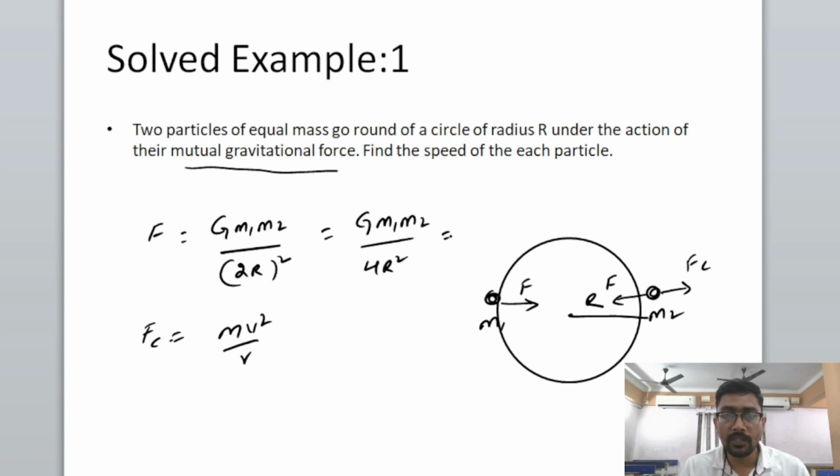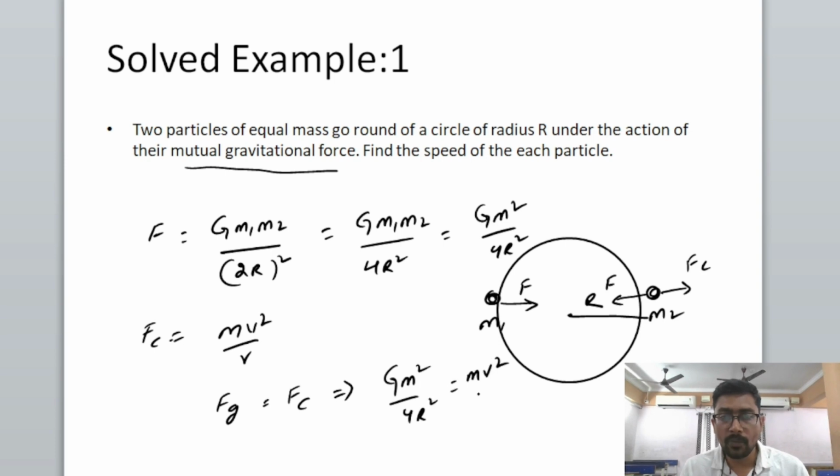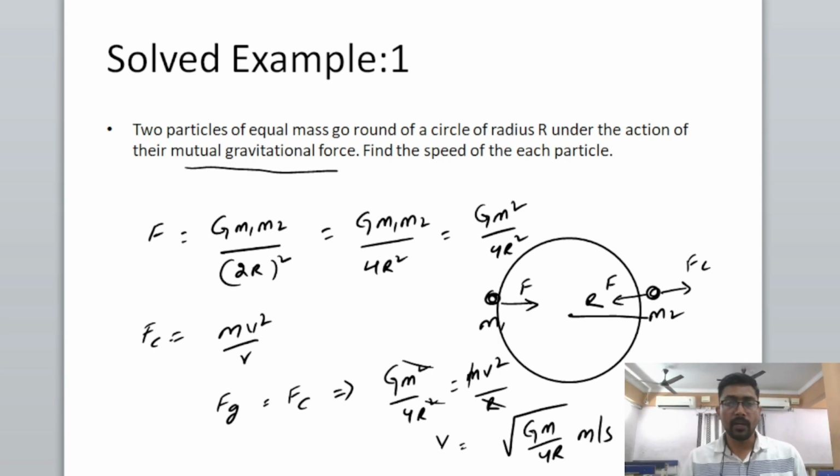So here we already know that both the masses are the same. I can write G m square by 4r square. This gravitational force must be equal to centripetal force, so we can state that G m square by 4r square must be equal to mv square by r. r will be cancelled out, one m is cancelled out, so v becomes root over G m by 4r meter per second. So with this velocity, this body is going to move in a circular path.